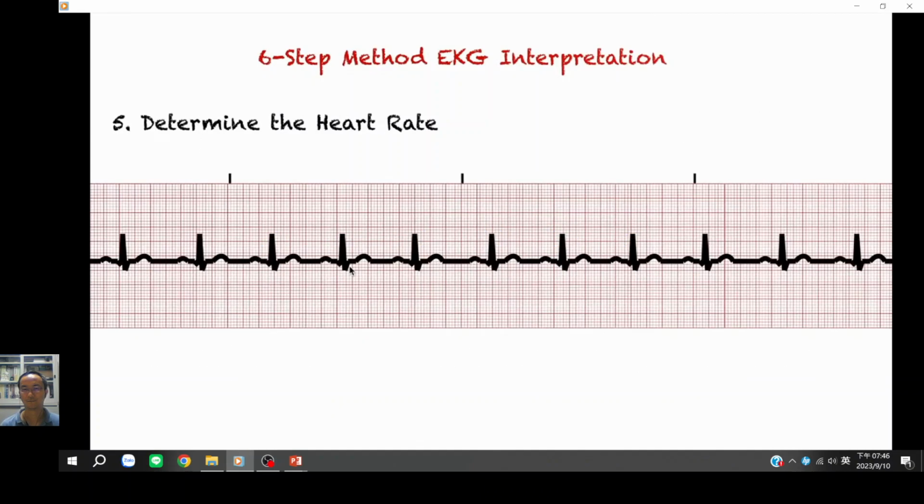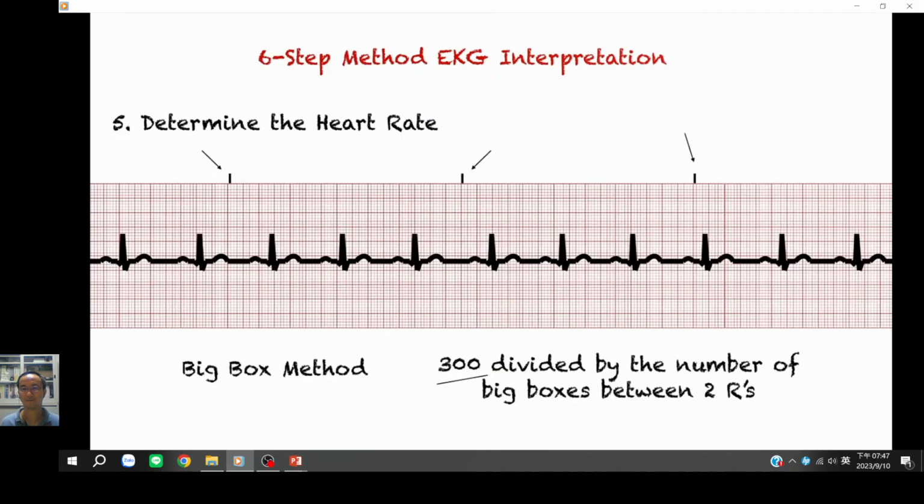Okay? The second method that we can use to calculate the heart rate is the big box method. The way this works is that we divide 300 by the number of big boxes between 2 R's. Our magic number is 300. So for this strip, we are going to use these two R's. We have 1, 2, 3, 4, 5 big boxes in between R's. And so, using the formula, 300 divided by 5, we have 60 beats per minute.